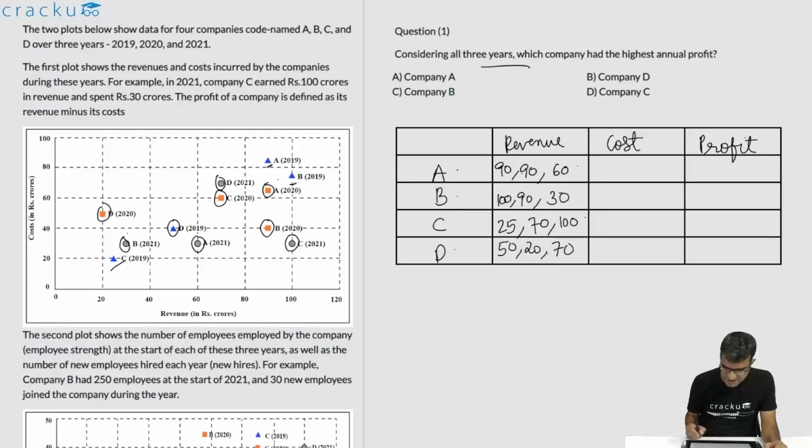The revenue is done. Let us do the same for even cost. Cost is basically the y coordinate. For A, that is D. Let me clear it up so that there is no confusion.